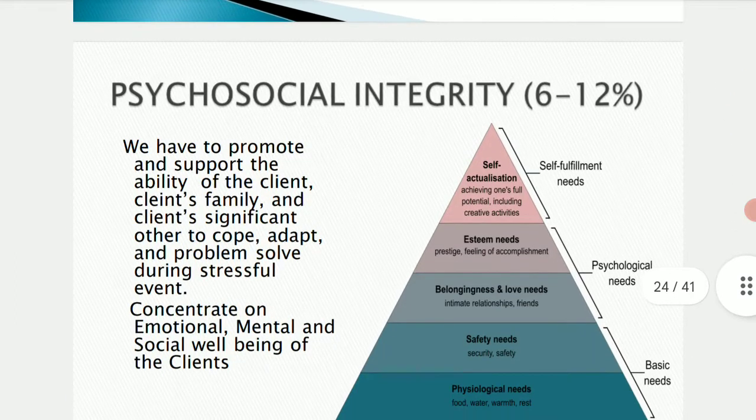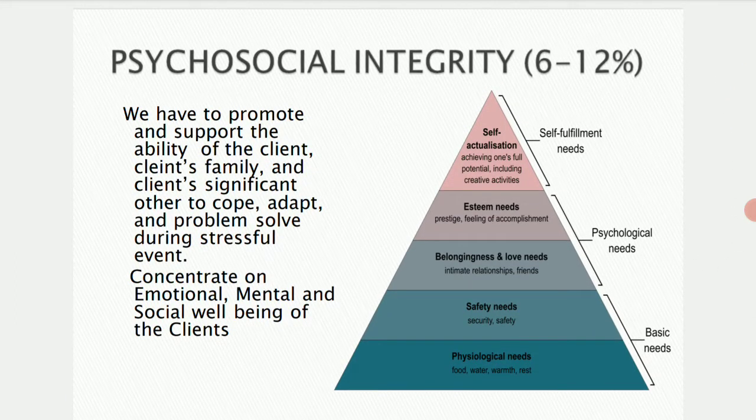Next one is psychosocial integrity. In the previous classes, in the previous videos, I was telling you about Maslow's hierarchy model, which is based upon physiological needs. How to give priority to the physiological needs of the patient. To make a priority, we always have to go with this Maslow's hierarchy model.